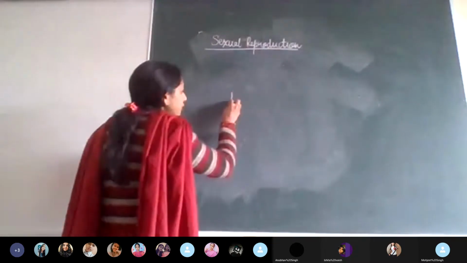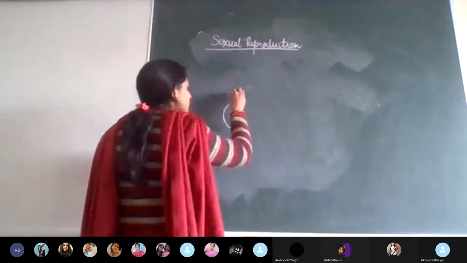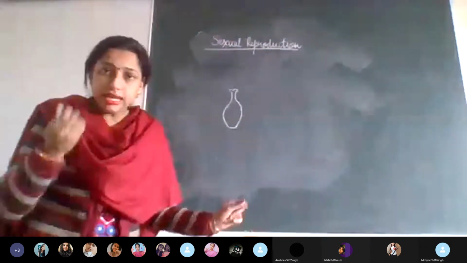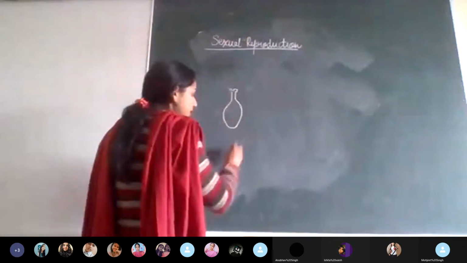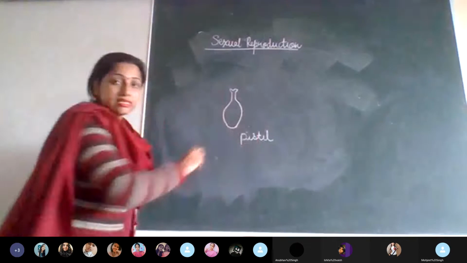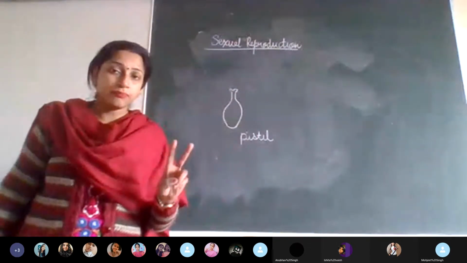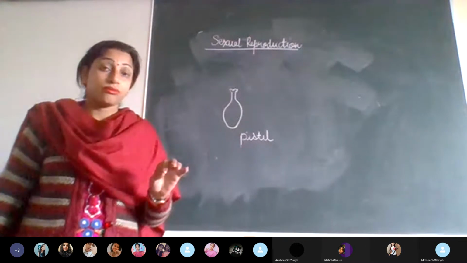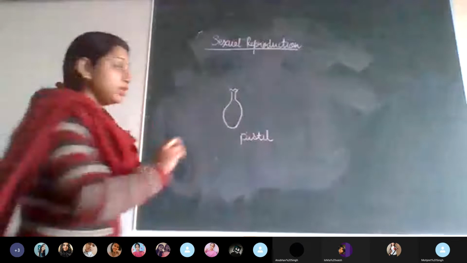Now the female part consists of three parts. It is in the center, the innermost part. This is called the female part, and the name is pistil. Now again, this pistil is divided. See, stamen was divided into how many parts? Quickly tell me. Two. And this is divided into three.